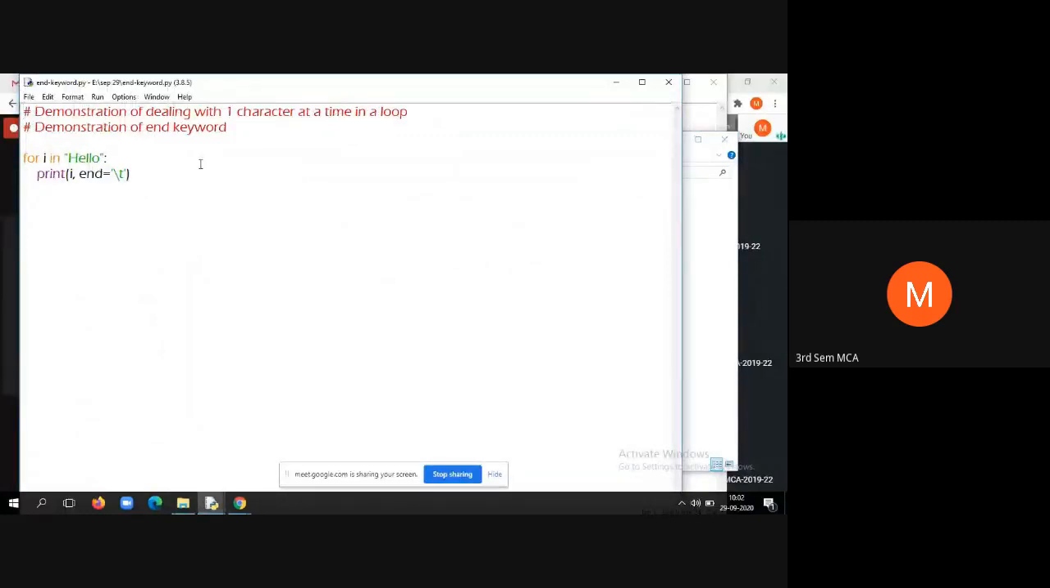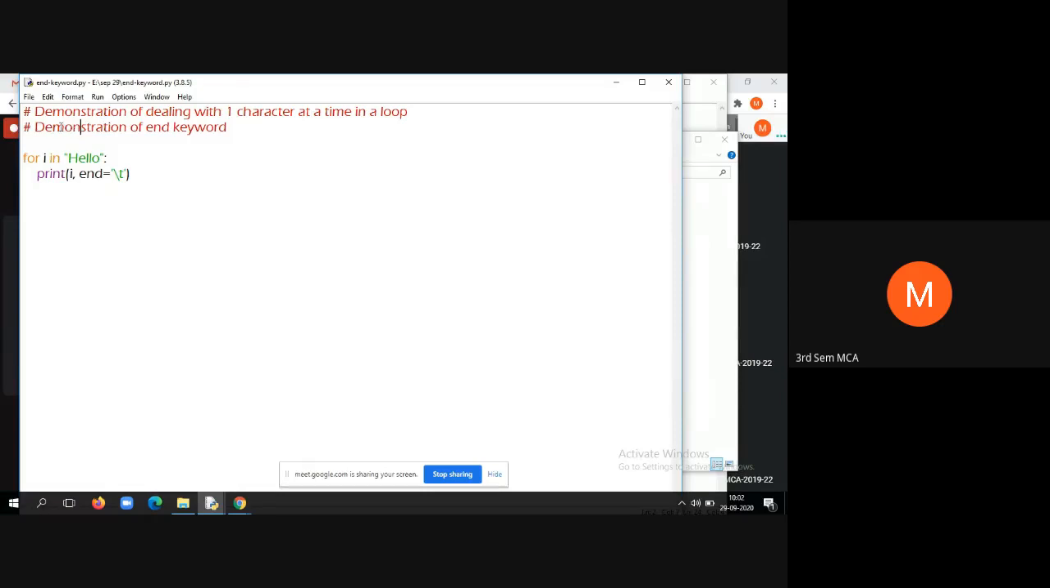See, this is actually two lines of code, but even though the code is very small, with this piece of code we are demonstrating two concepts. That is the demonstration of dealing with one character at a time in a loop. How to deal with one character. So here, instead of an array or a list, you have a string by name hello. Then you need to take one character at a time, then you need to print the character.